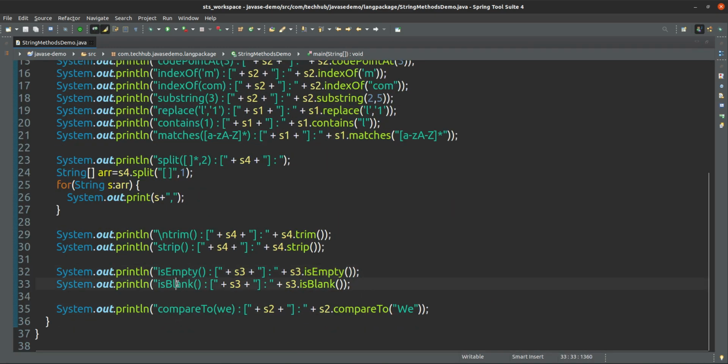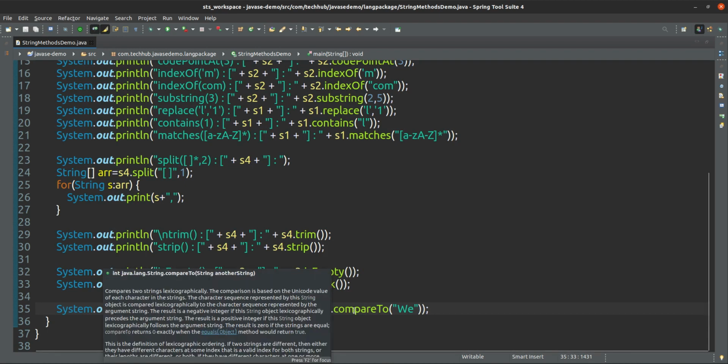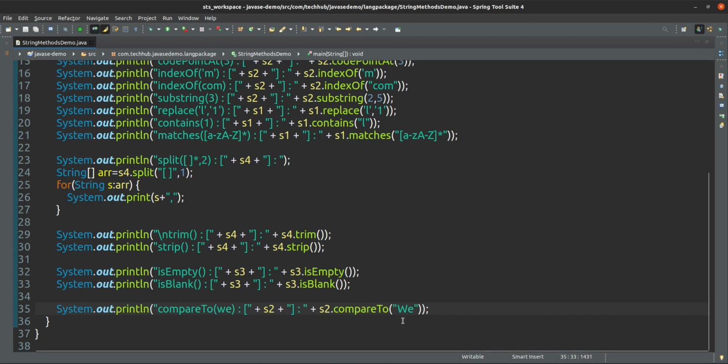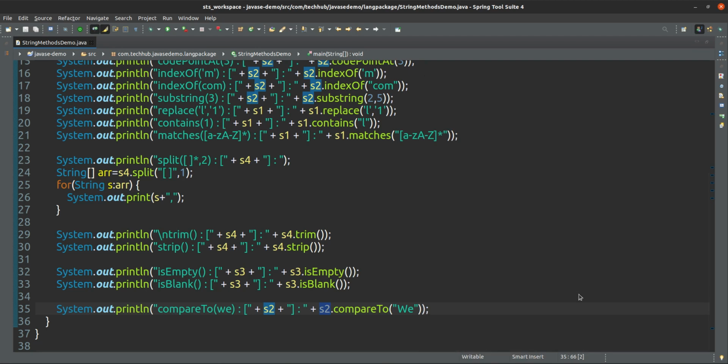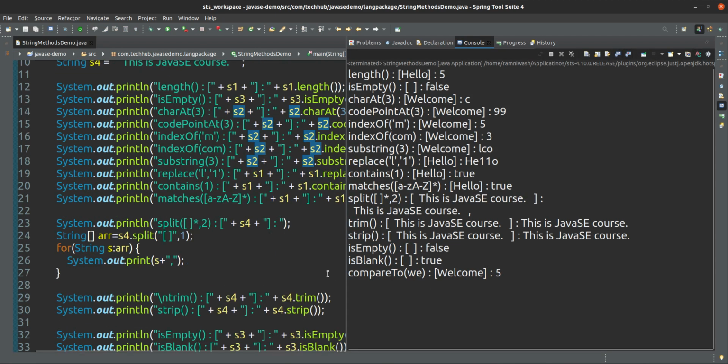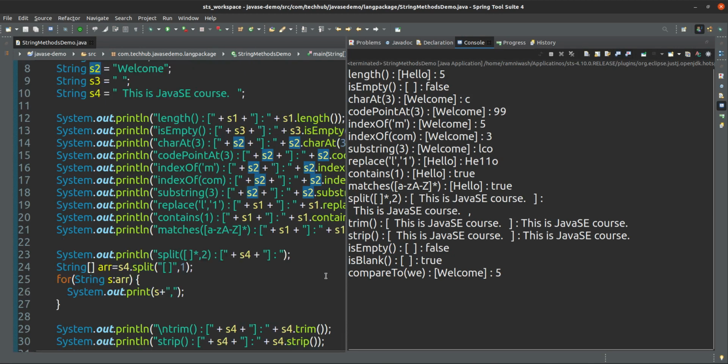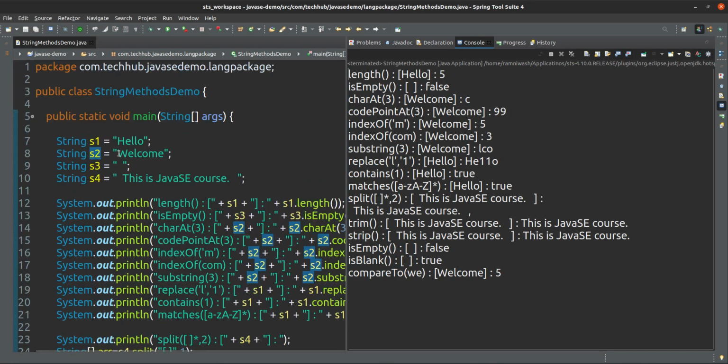Is empty and is blank we have already seen, and one last one is compareTo. CompareTo is coming from the Comparable interface. We have already seen it in the last session. The Comparable interface is used to compare. How exactly is it comparing? Suppose S2, let me run and I will explain. So I am comparing with V, and we are comparing with WELCOME, welcome.